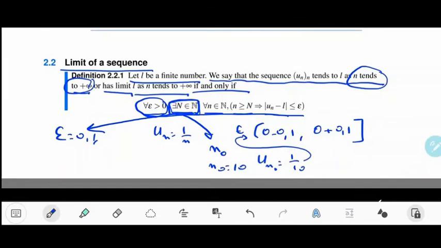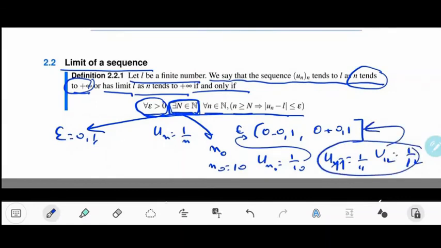So if you take n0 equal 10, then un0 will be 1 over 10, which is inside this interval, right? And any other un with n greater than n0, so if you take u11, it's 1 over 11, u12, it's 1 over 12, etc. They are all inside the interval, right?